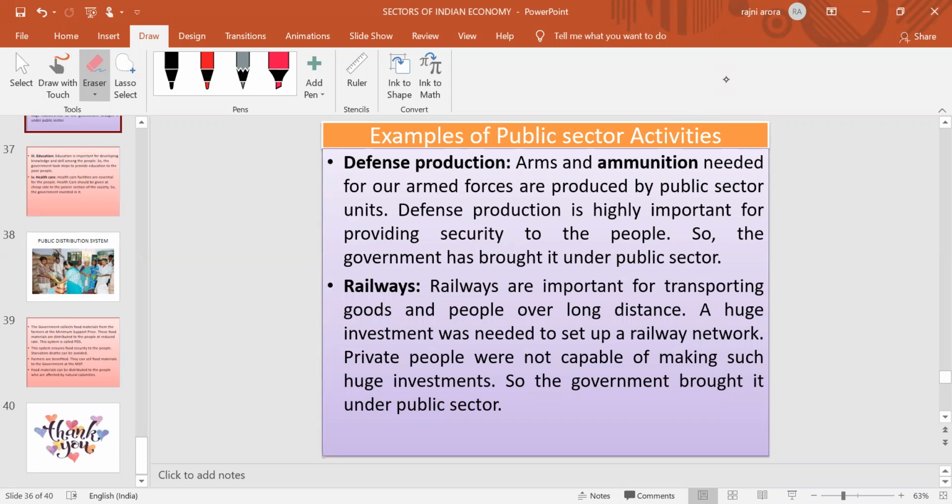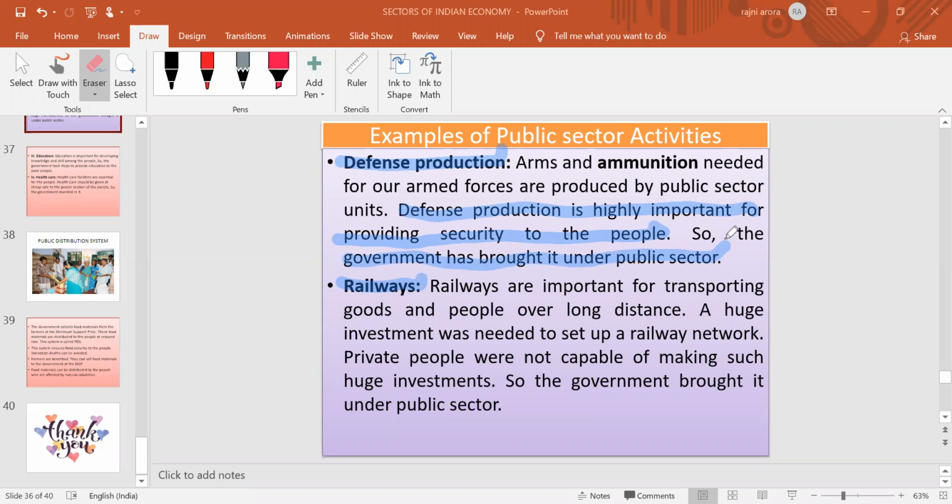What are the examples? Different kinds of examples are there. Mainly two, which our government is using: defense production as well as railways. डिफेंस में जितने भी weapons बनते हैं, whatever the things the armed forces have, are mainly produced by the public sector. And why is it important? Because it provides security to the people. So government has reserved it.